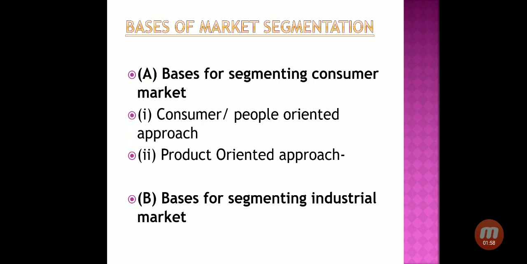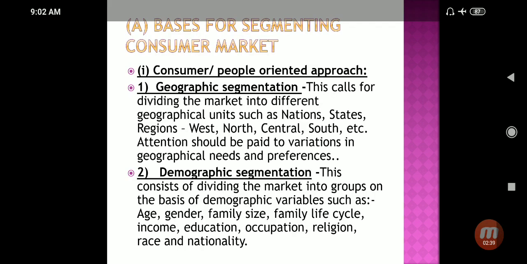And here we took a hypothetical example also. For example, if the MRF company is producing tires, the tire is a finished product for MRF, but it is a raw material for the automobile industry, for example Maruti Suzuki. So for Maruti Suzuki, the tire is a raw material to produce the final product, the car. So one's finished product is another's raw material. Here one company is purchasing another company's finished product to use as a raw material in their product. So here we are discussing segmenting the industrial market.